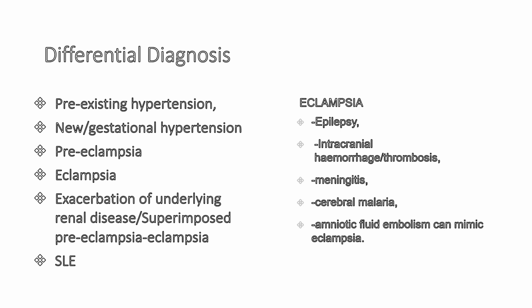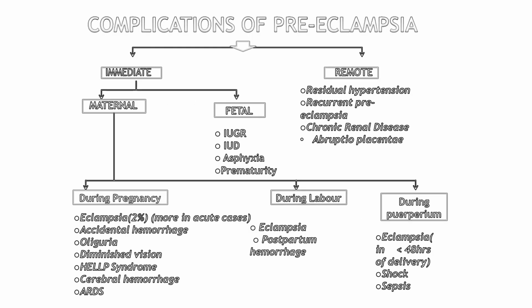Our differential diagnosis will include pre-existing hypertension, new or gestational hypertension, preeclampsia, eclampsia, exacerbation of underlying renal disease or superimposed preeclampsia or eclampsia, and SLE. Differential diagnosis of eclampsia includes epilepsy, intracranial hemorrhage or thrombosis, meningitis, cerebral malaria, amniotic fluid embolism, etc.